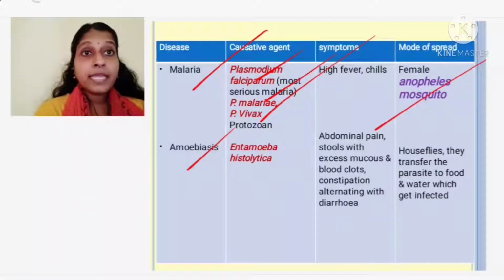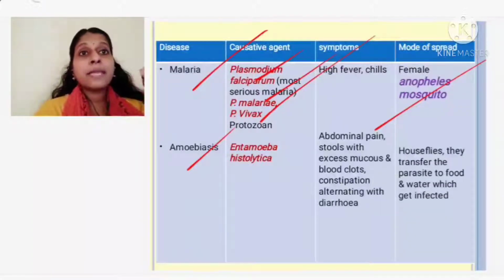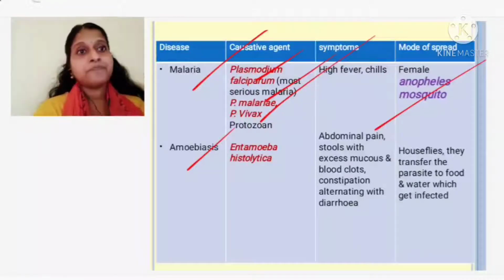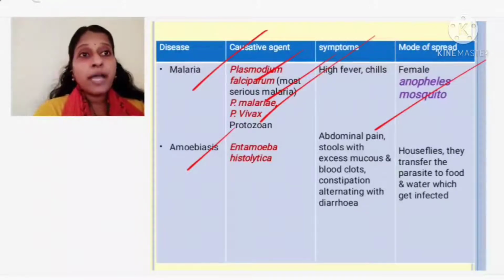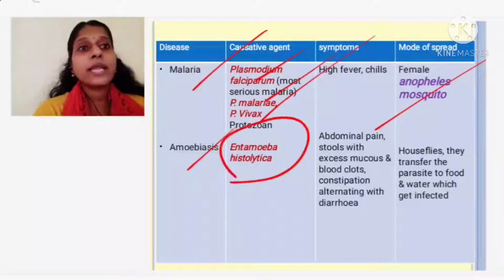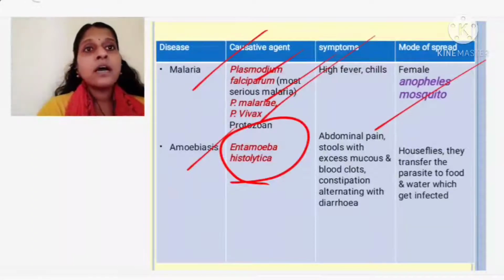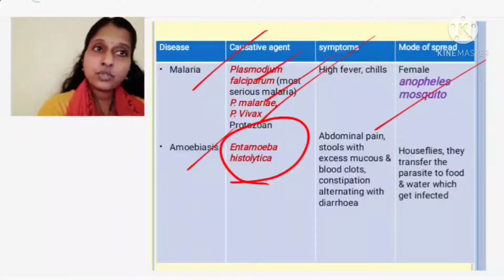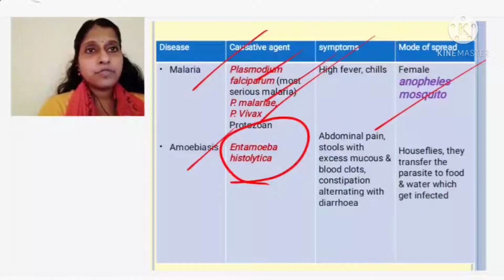Malaria in detail, the life cycle of Plasmodium, we will be discussing after I complete this part. That is a very important question, the life cycle of Plasmodium. Now moving on to the next disease, it is amoebiasis. What is the name of the disease? Amoebiasis or amoebic dysentery is caused by a causative organism, Entamoeba histolytica. That is the name of the protozoan.